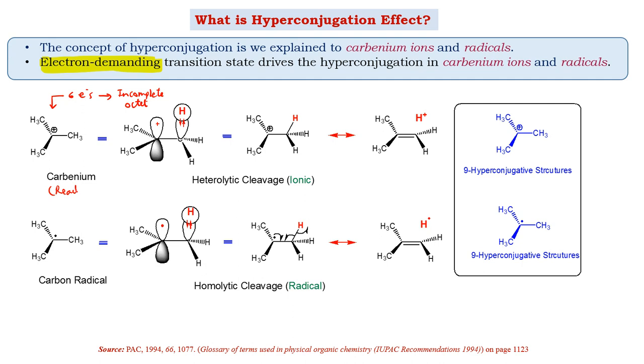and if it is reactive, it will try to get stabilized. What is the possibility? The possibility is through hyperconjugation, where this CH bond is able to donate electrons, and through this it forms a carbon-carbon species, which is neutral and stable. But at the same time, this also forms H plus, and this H plus, which is forming over here,